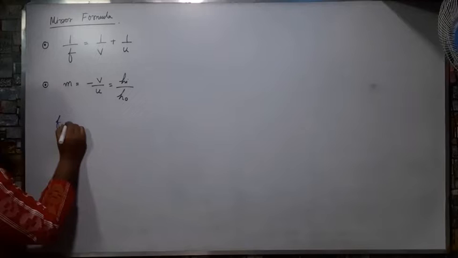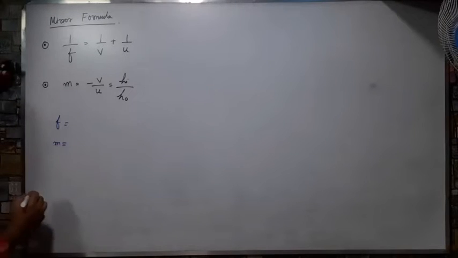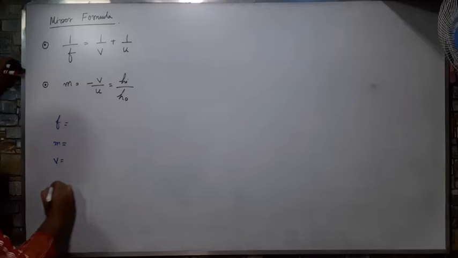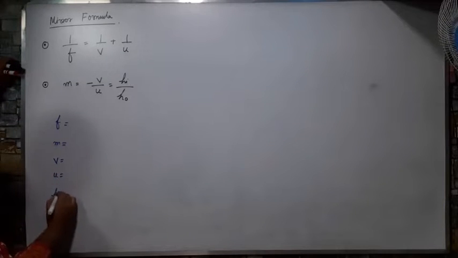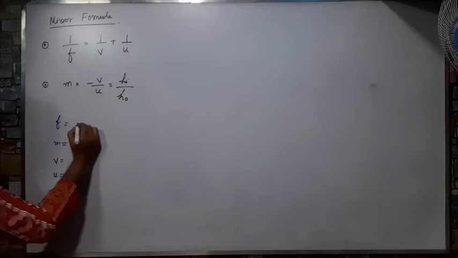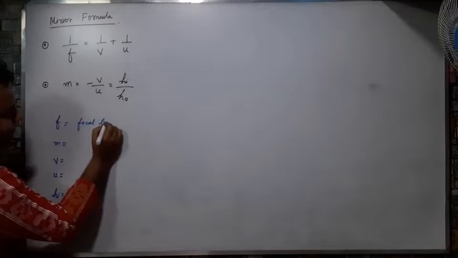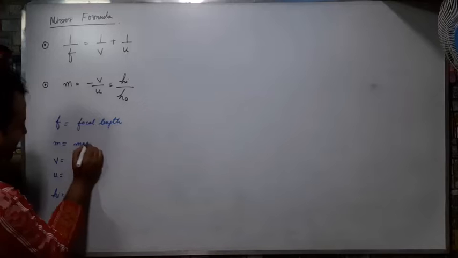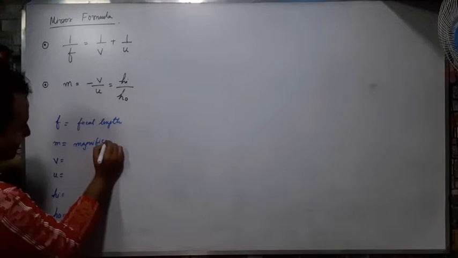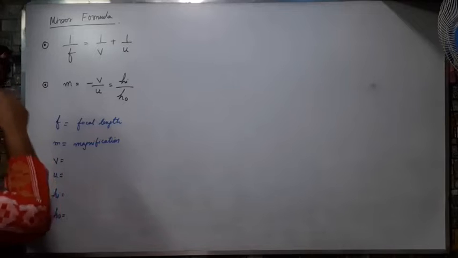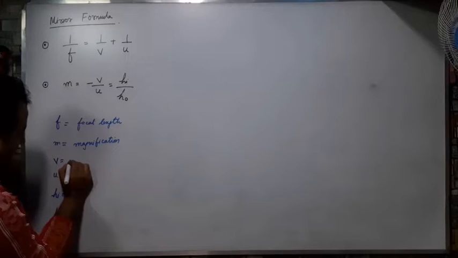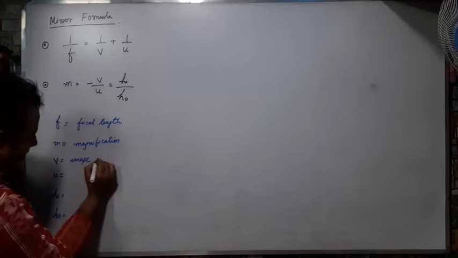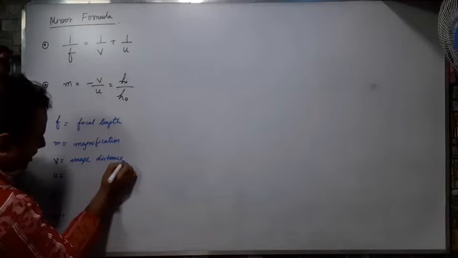Now what are these F, M, V, U, HI and HO? What is F? F is the focal length. M is known as magnification. Third, V means image distance.